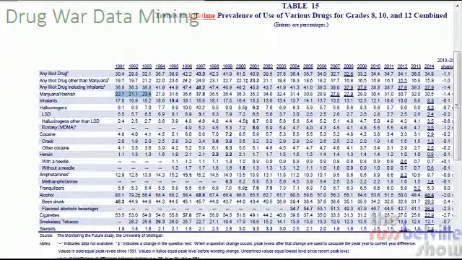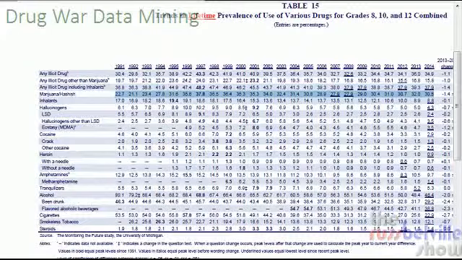Let's switch to full screen on this. And as you can see, we've got this row, marijuana hashish. We're looking at the lifetime prevalence of the use of drugs. And this is our row for marijuana. And we have numbers that range from 1991 all the way to 2014. What we're going to do is take these numbers and place them into Excel so that we can graph them a little bit easier.